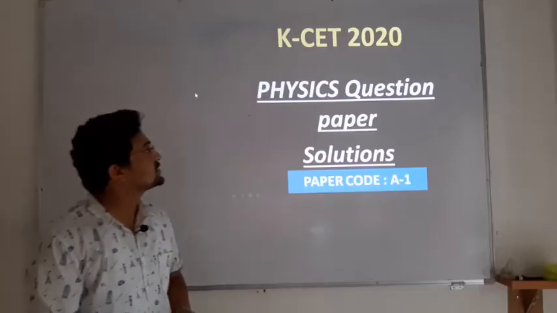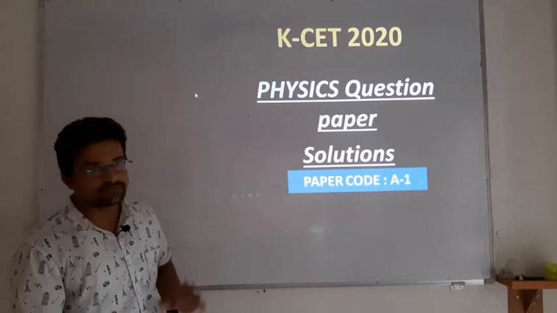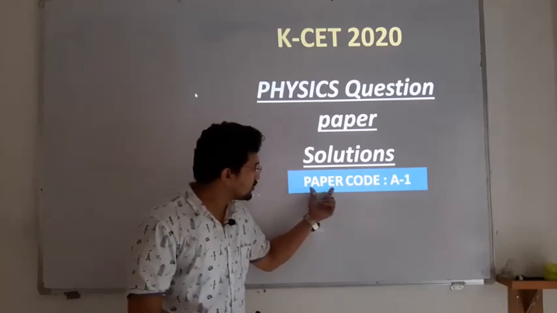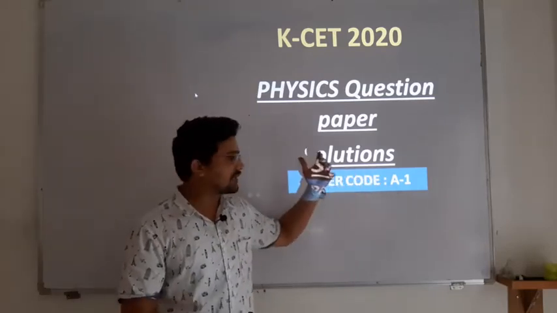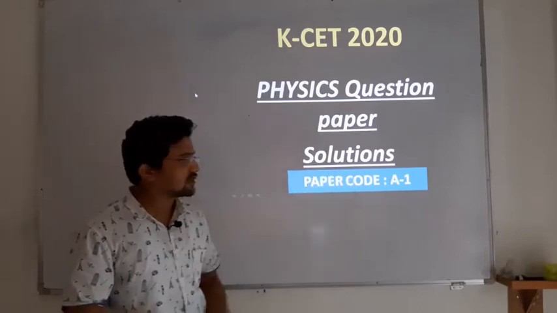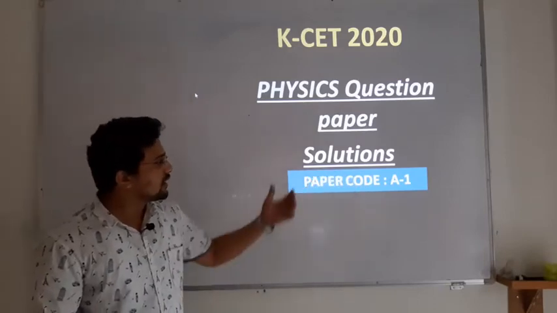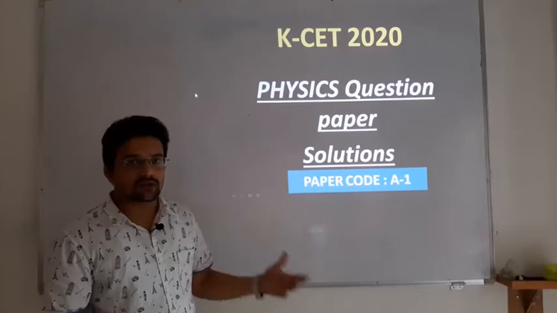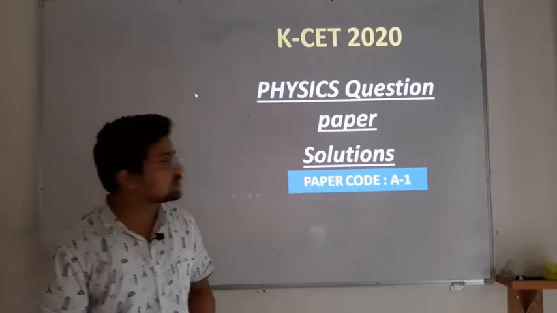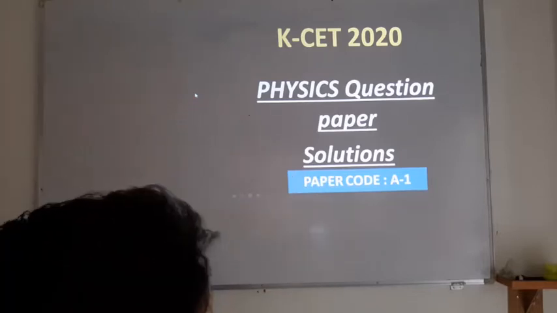This is the Karnataka CET 2020. The booklet number or question paper code is A1. Those who have A1, please check yourself, and those who have a different code, find out the question number and get the solution here. So we will start with the first question.